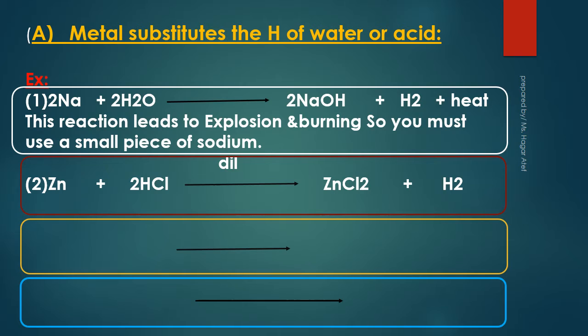Metals which precede hydrogen in the chemical activity series substitute hydrogen of water, forming metal oxide or metal hydroxide and hydrogen gas. For example, sodium substitutes the hydrogen of water, giving sodium hydroxide, and the hydrogen gas evolves, which burns with a pop sound, and the reaction is accompanied by release of heat. 2Na sodium plus 2H2O water give 2NaOH sodium hydroxide plus hydrogen gas H2 evolves.